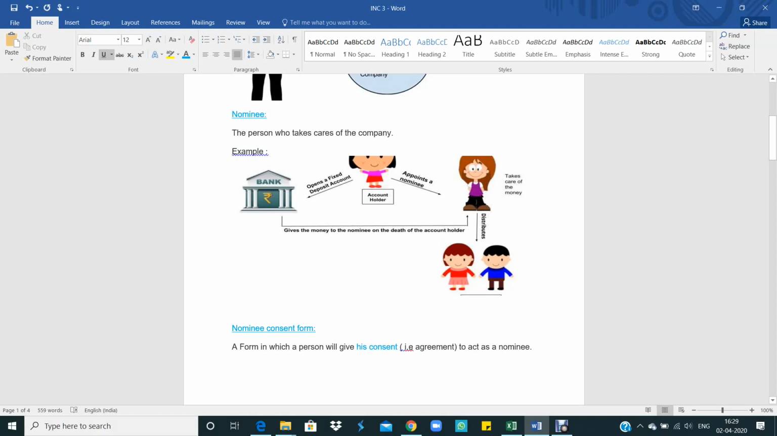So at the time of death of the account holder, the nominee will take the money from the bank, and later the money can be used by the nominee or, if there are any legal heirs, the nominee can distribute it to the legal heirs. Okay, so in this example, the person who takes care of the money and is appointed by the account holder is known as a nominee.